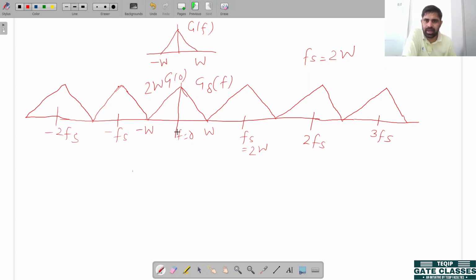Now we explain how the sequence of samples contains all the information of the original signal.